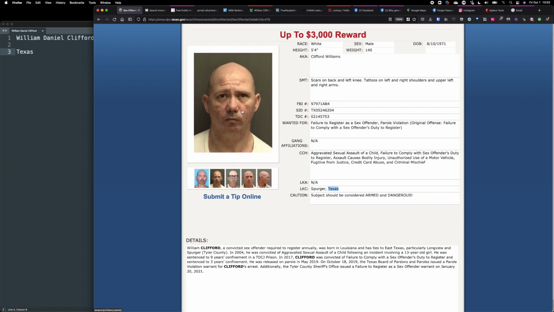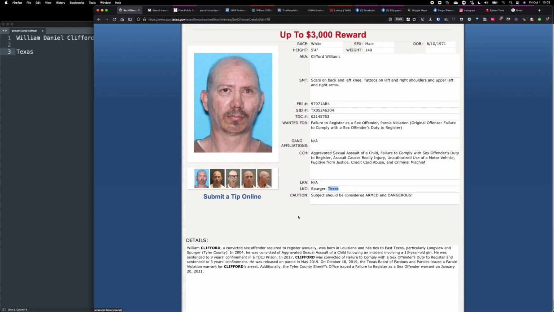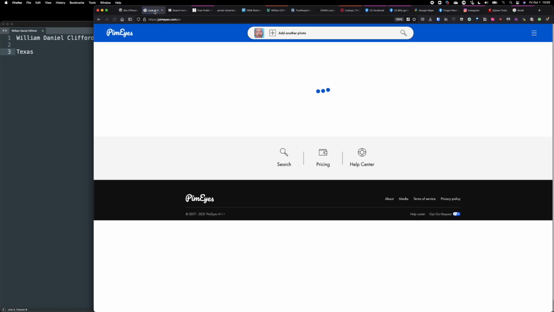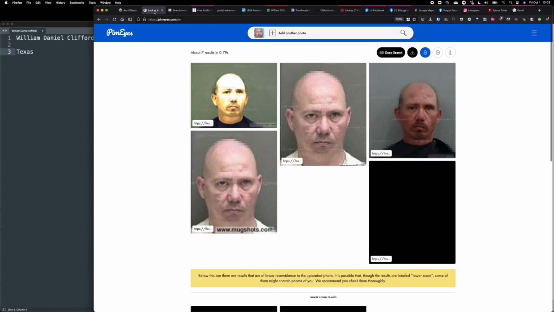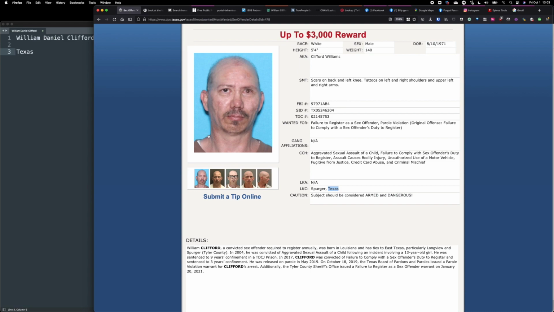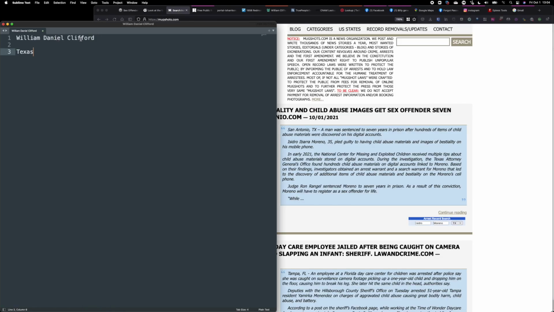Here's a way to pivot. I'll take the first picture and I'll go through something called PimEyes, which is a reverse image search using some AI. And that'll be my first start because I have a picture. So now I have different types of pictures which weren't in this one. So it's mugshots.com. I can see here it says mugshots.com. So let's go to mugshots.com and let's put in his name here.